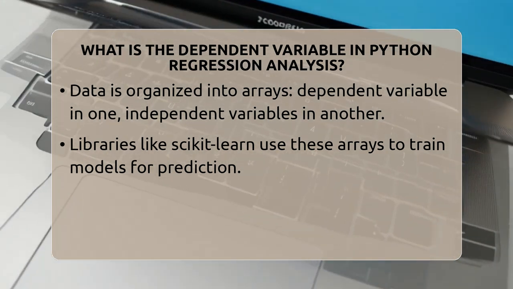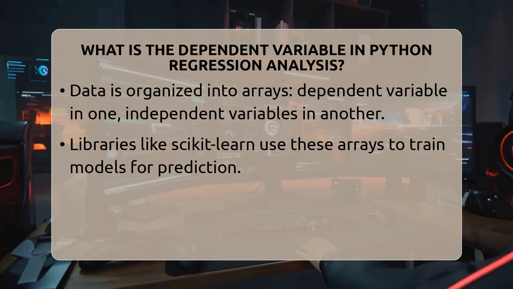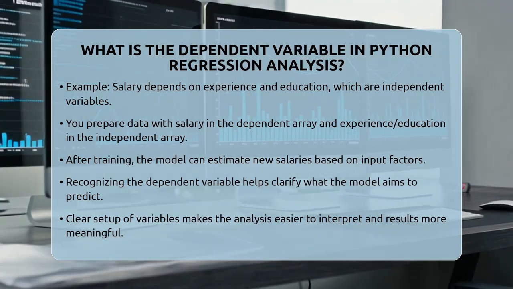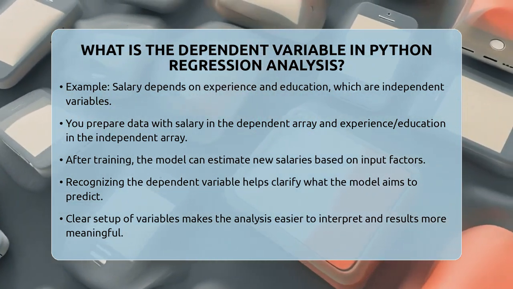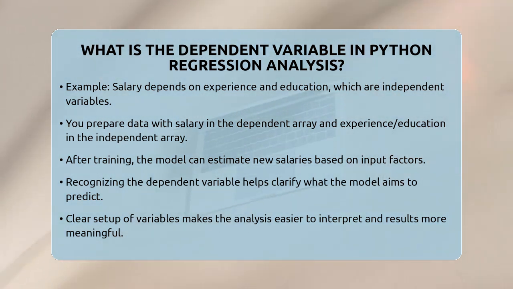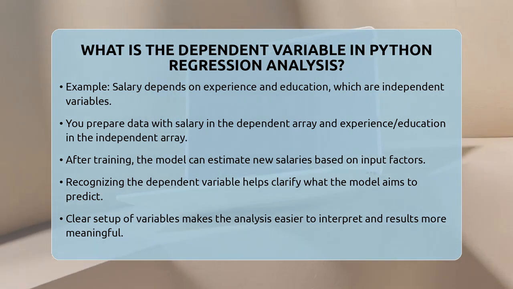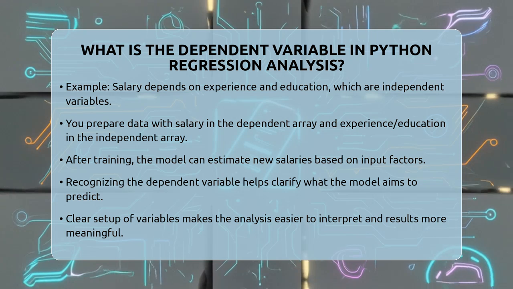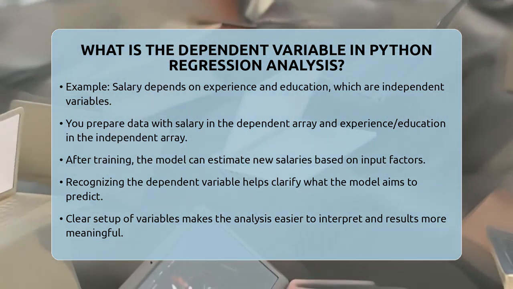In Python, you would prepare your data like this. The salary data goes into the dependent variable array, and the experience and education data go into the independent variable array. Then you fit a regression model to this data. Once the model is trained, you can input new experience and education data, and the model will give you an estimated salary. Understanding which variable is dependent helps you focus your analysis and interpret your results correctly.